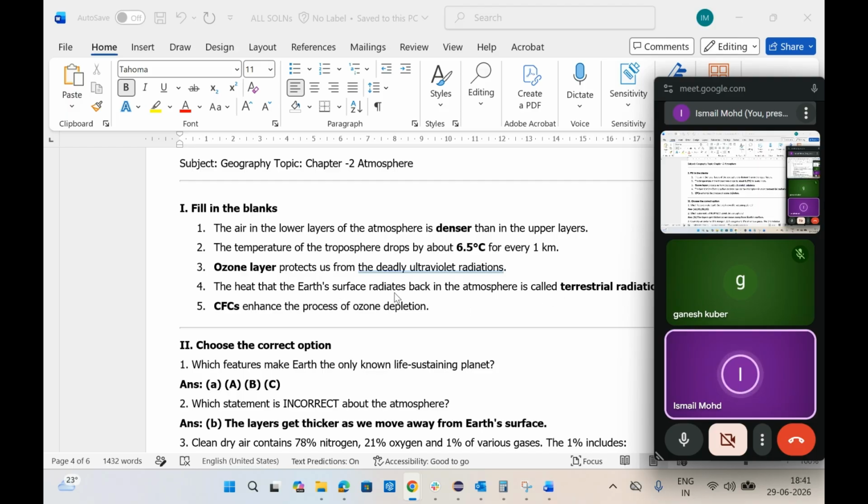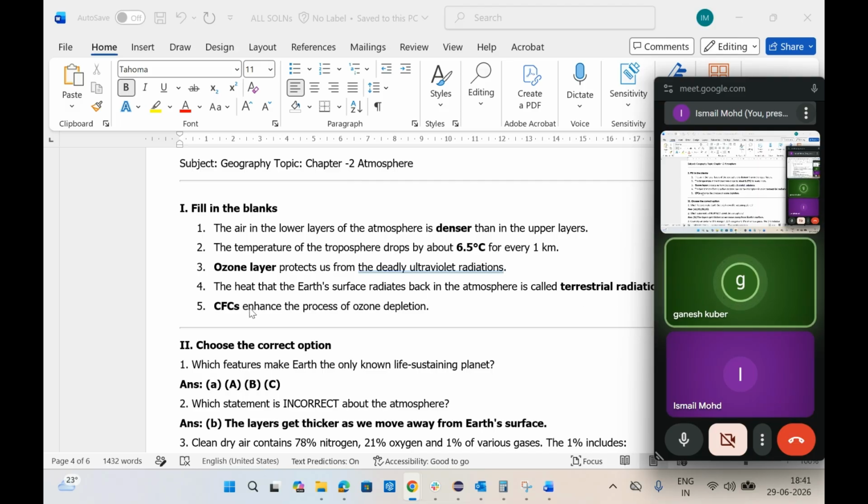The heat that the Earth's surface radiates back into the atmosphere is called terrestrial radiation. Terrestrial means something related to land. Radiation means that which radiates. So the heat that radiates from the land or the Earth's surface is called terrestrial radiation.